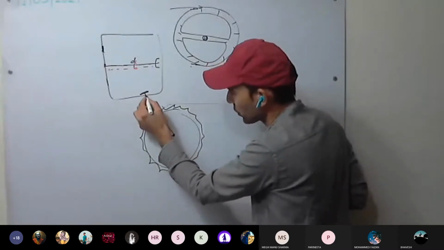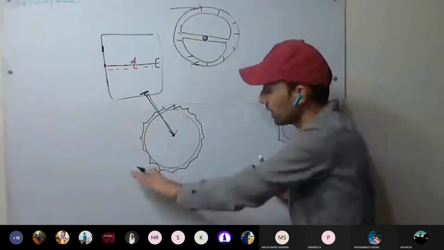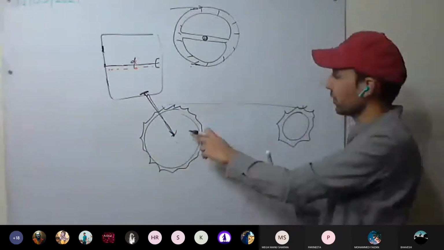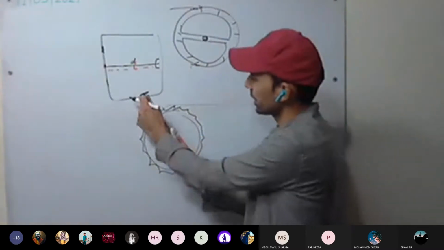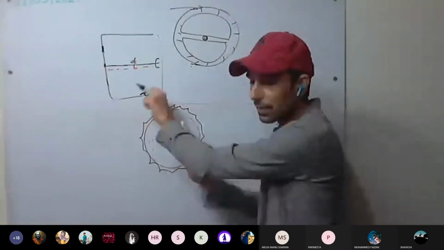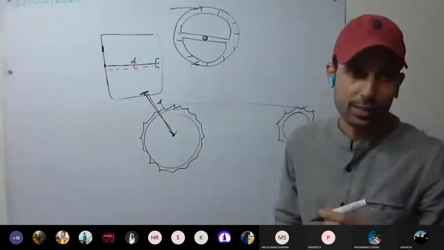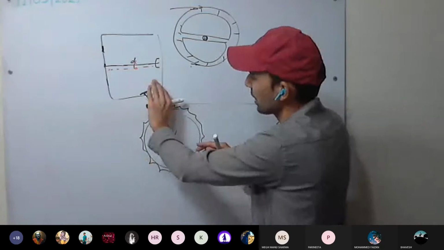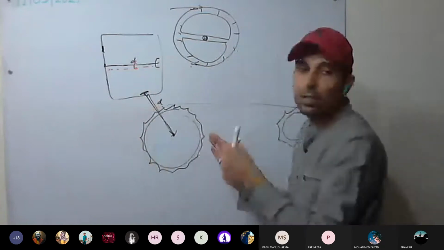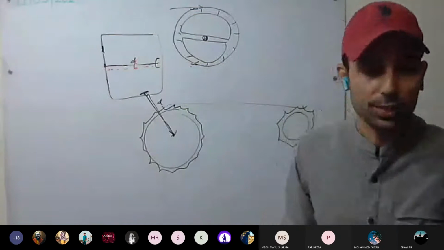We apply force here, so you can see the distance. The more the distance, even less force will make it move, and that force will make the wheel move. Here as well, we have increased the distance. As we increase the distance, the turning effect will be more. You have seen, the bigger the cycle gets, this wheel gets bigger, and this also gets bigger, so that not much effort is needed to move it. Understood this one?